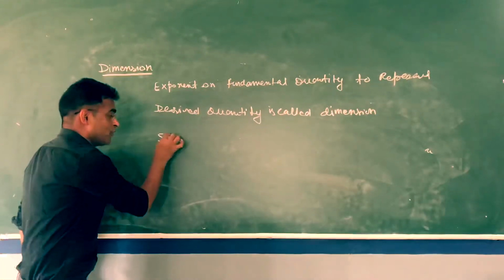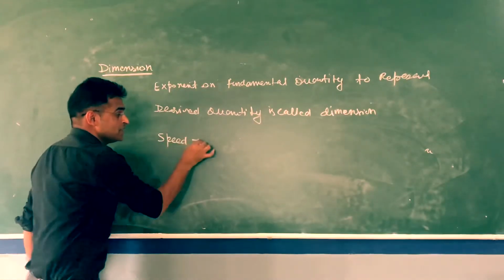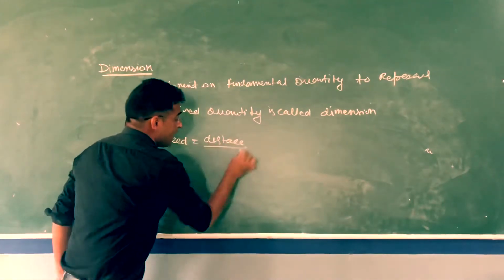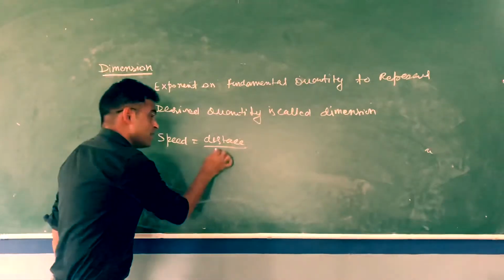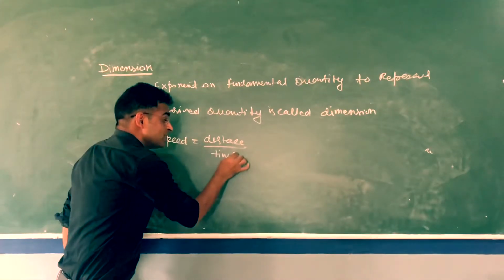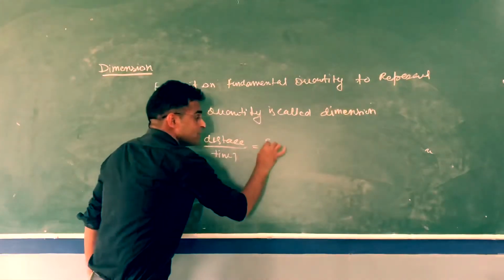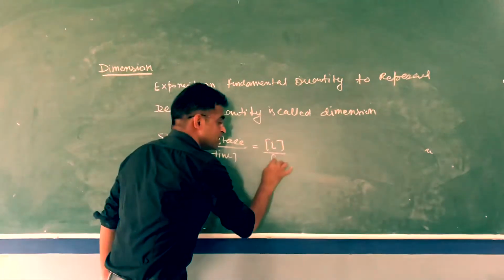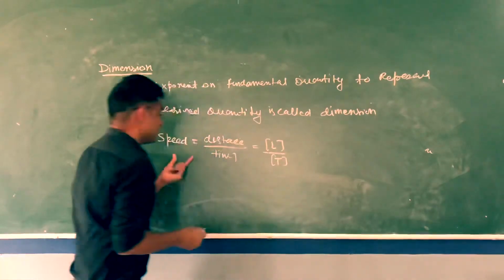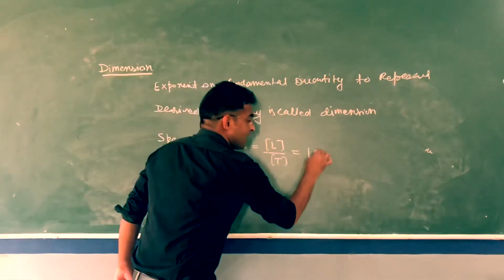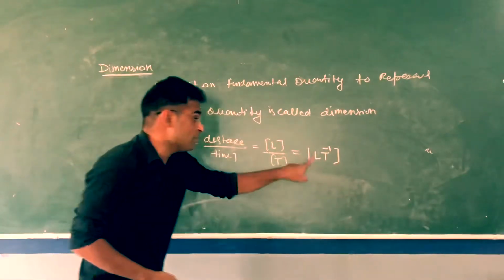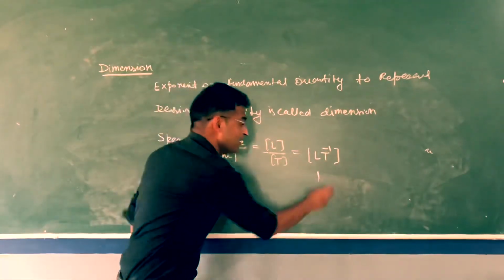Let's say I have to find out speed. Speed means distance divided by time. At least dimensionally we can say speed is equal to distance divided by time. So distance dimension is L, a fundamental quantity. And the dimension of time is T, capital T. So what's the dimension of speed? It's LT^-1. But a more specific answer: L power 1 and T power minus 1.